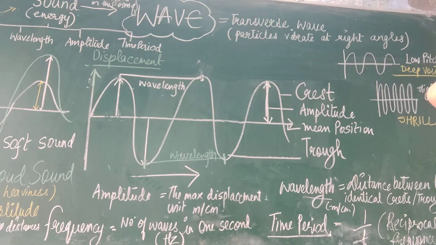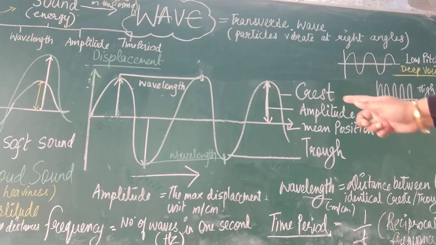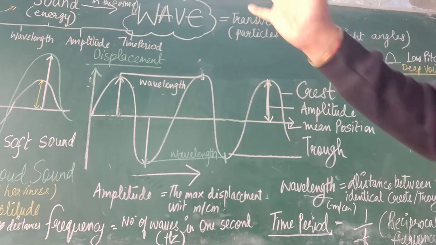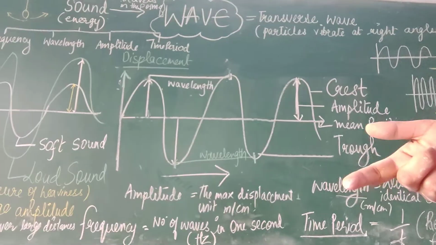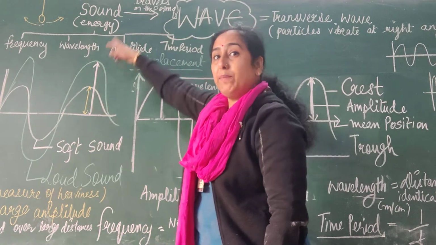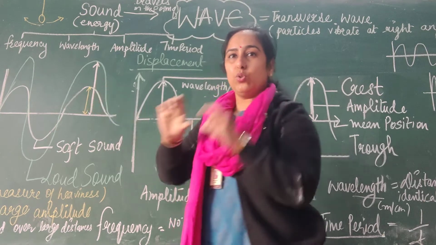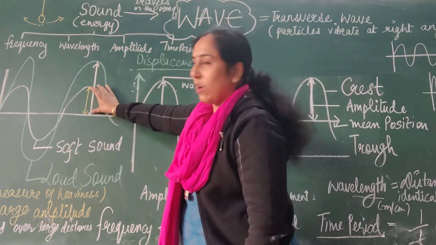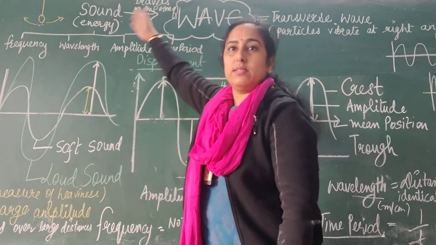High pitch sound is also referred to as shrilled sound, but that's somewhat looking like a shrilled sound. We are using this terminology. And very important, there is a loud sound and a soft sound. Again, we are going to represent it through a wave-like diagram, and this diagram is this way. The loud sound is where the amplitude will increase and a soft sound is where the amplitude will be less. So, hello, soft sound. Hello, this is a loud sound.